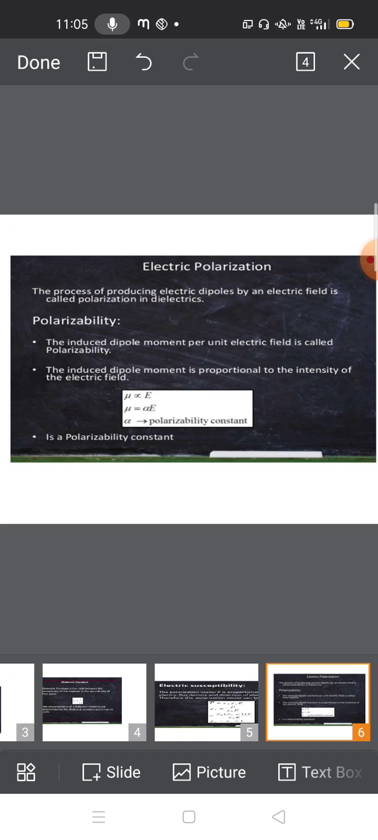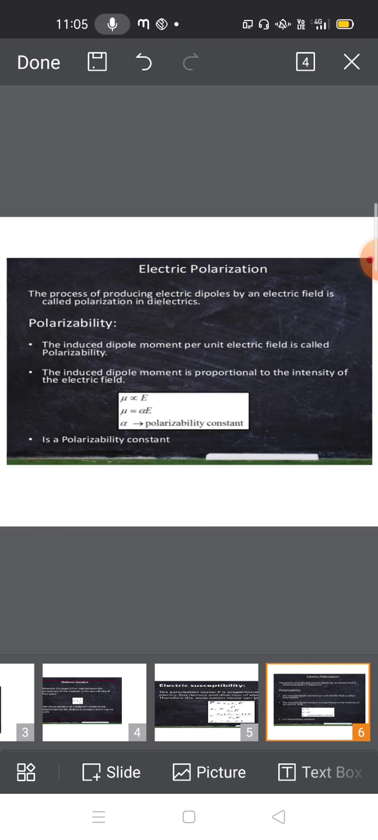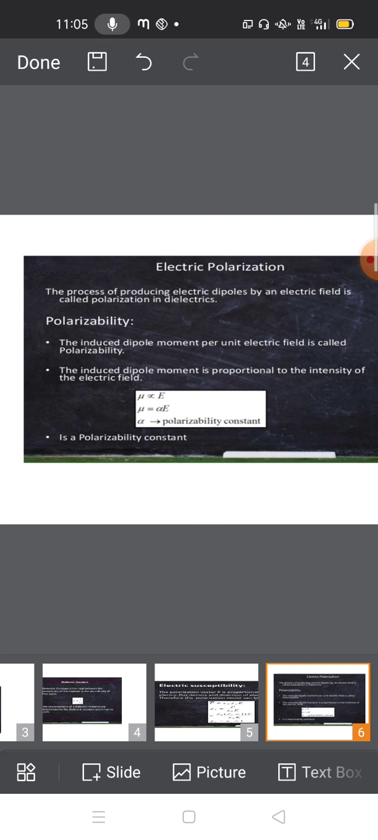Due to this, a number of electric dipoles will be created. How many electric dipoles are induced depends on the strength of the applied external field. That is what we calculate as the polarizability constant. The induced dipole moment is proportional to the intensity of the electric field, and the induced dipole moment per unit electric field is called the polarizability. So mu is always proportional to E, that means polarizability is the induced dipole moment per unit electric field.